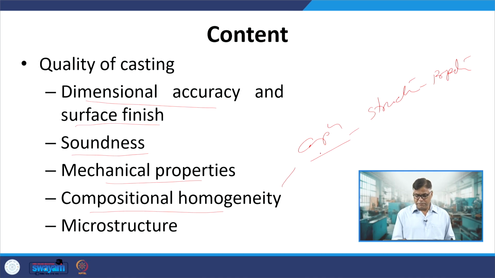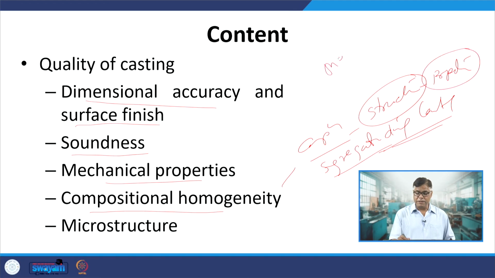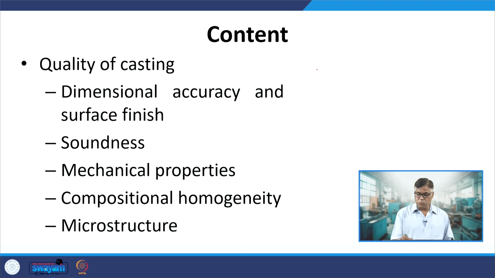But due to the segregation tendency during the casting, a lot of chemical heterogeneity is observed, and because of this chemical heterogeneity in form of segregation, we find a lot of structural variation, which in turn affects the properties. The properties affected due to the chemical heterogeneity are the mechanical properties and the corrosion resistance.